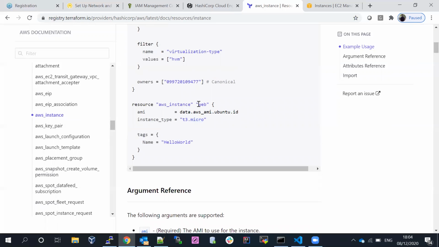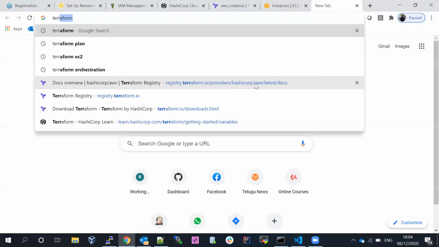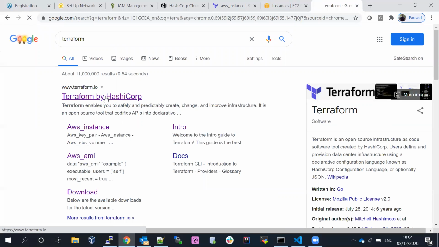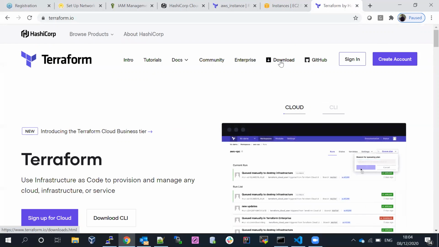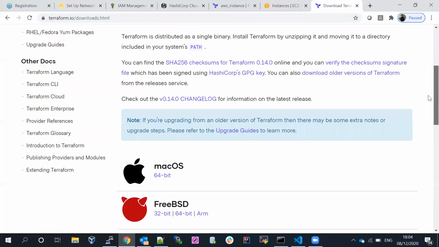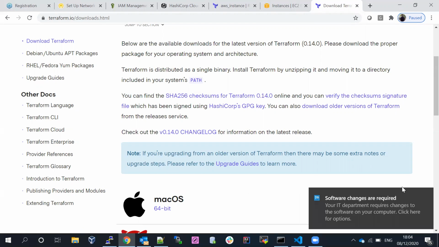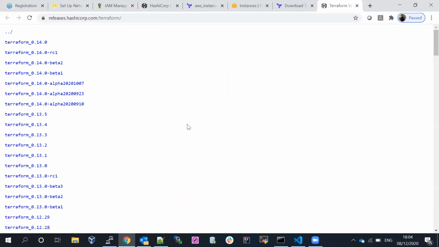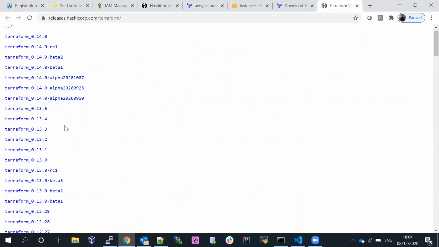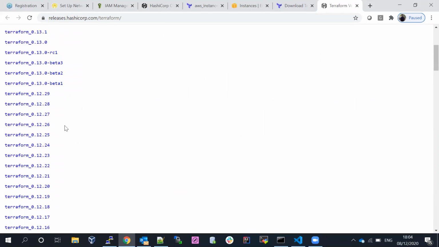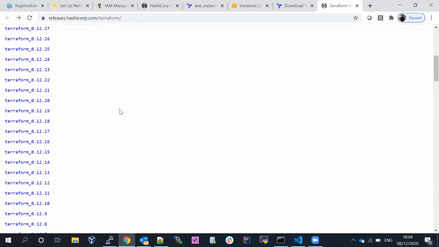Before going to this one, let's go ahead and download Terraform. How are we going to download Terraform? If you search for Terraform, go to the HashiCorp website, and you can see download here. If you come down here, you can see the option to download older versions of Terraform. Even though you can go with the latest one, I'll prefer to go with a little bit older one, the previous one I'm talking about. They have a lot of versions available, so Terraform 0.14 and 0.13 are also available, but for exam preparation Terraform 0.12 would be required. I'll go with Terraform 0.12.29. If you go with an even older one, we may lose a couple of features which Amazon recently released. That's why I'm going with Terraform 0.12.29.